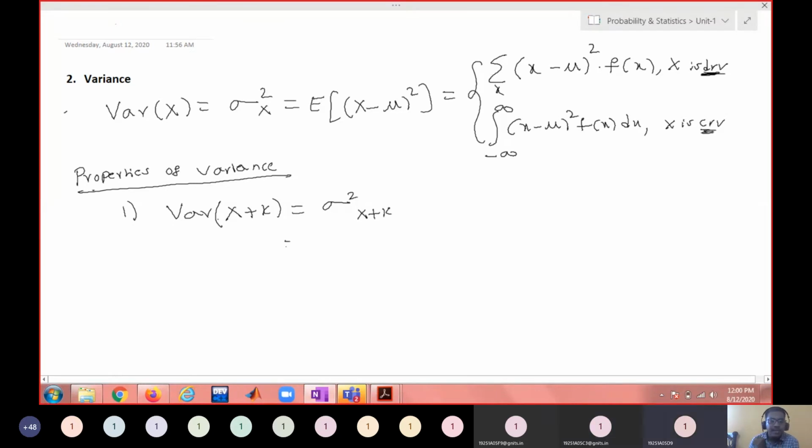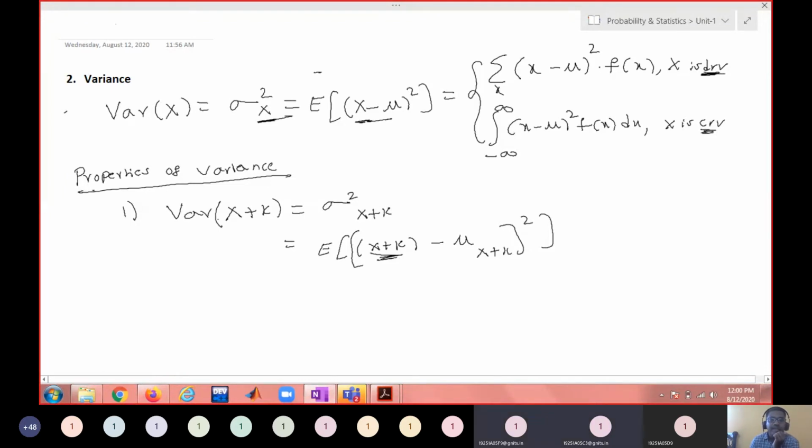So this can be written as the expectation of x plus k minus the expectation of x plus k, whole square. Can you see? In place of x, we have x plus k.